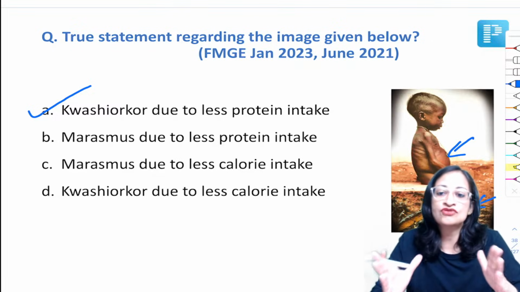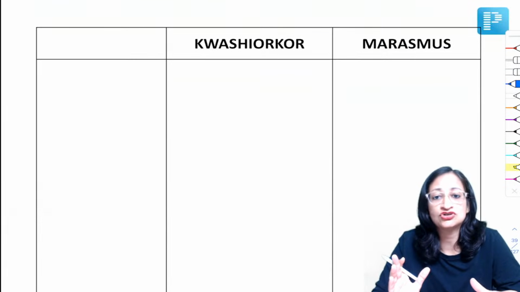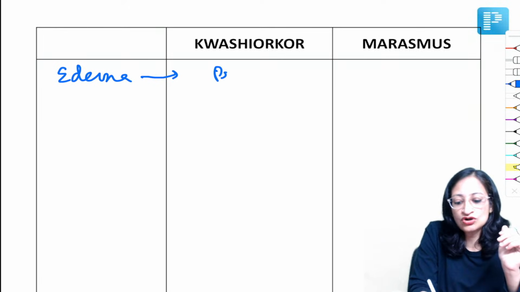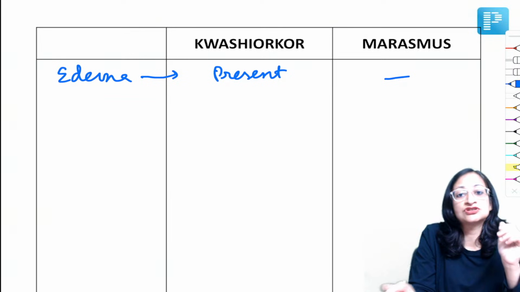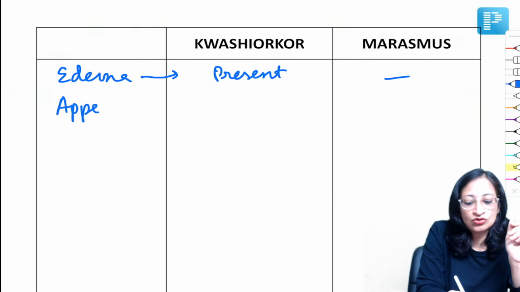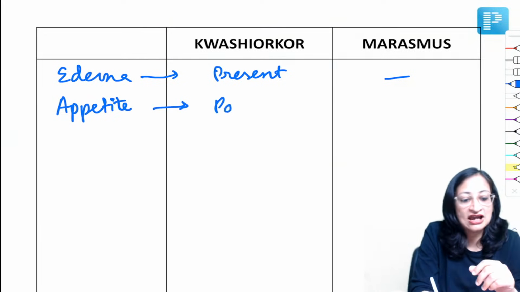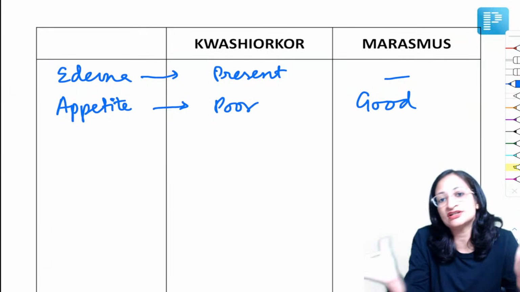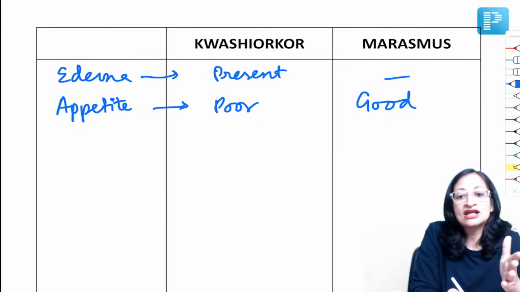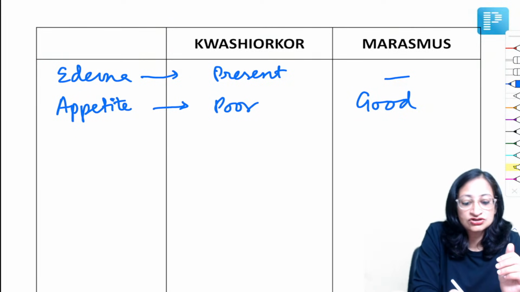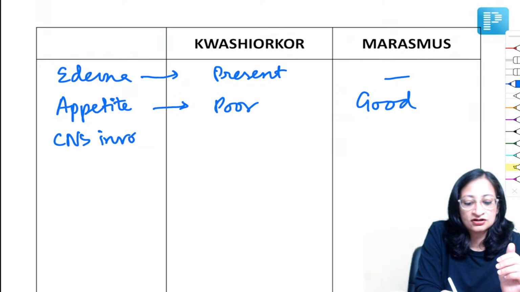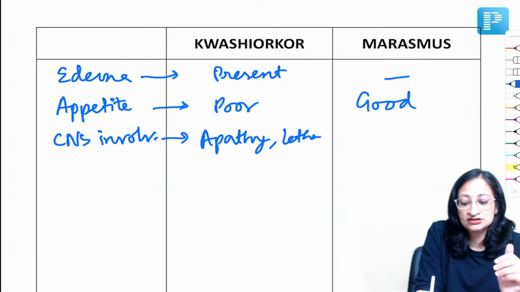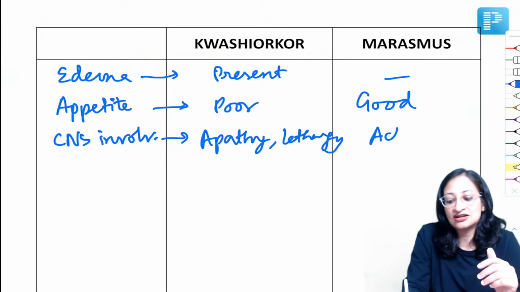Okay. So a lot of questions you get from nutrition and malnutrition, so we need to be aware of it. We all saw edema is present in kwashiorkor, but it is absent in marasmus. What else? If you look at appetite, appetite is poor in kwashiorkor. The child does not want to eat anything, but appetite is good, voracious in marasmus. The child wants to eat anything that comes in front of the child. Okay. What else? CNS involvement is there in kwashiorkor, so the child has apathy or lethargy and is not interested in surroundings, while in marasmus, the child is active and alert.